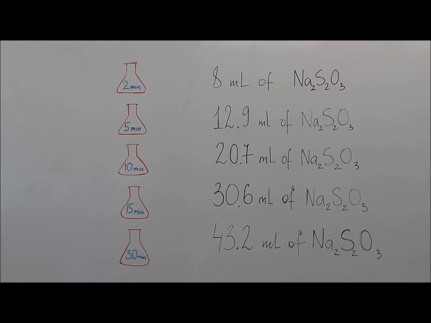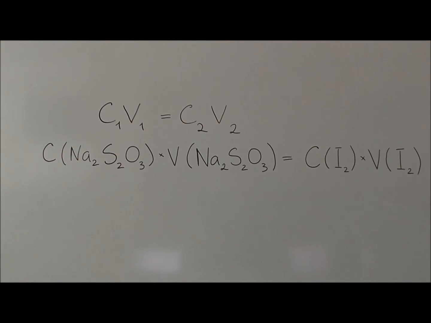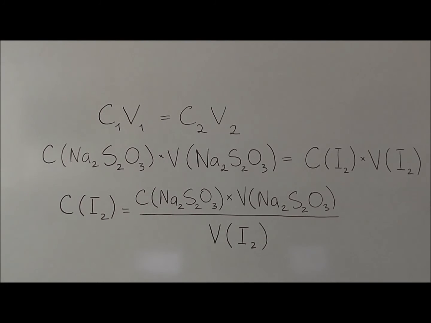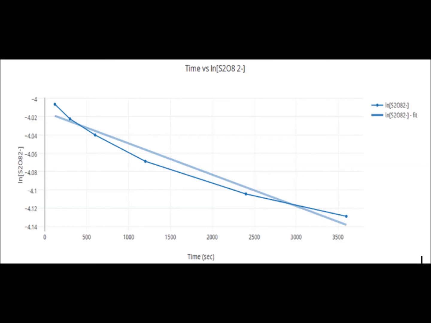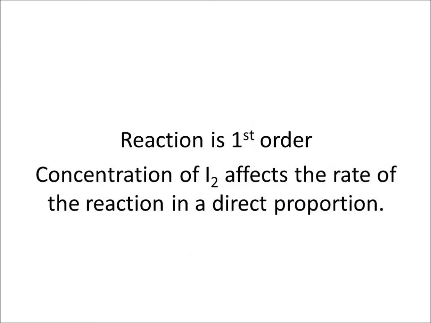Now that all the data has been gathered, using the concentration of I2, the concentration of persulfate can then be calculated. We can plot graphs of concentration against time to determine whether the reaction was 0, 1st or 2nd order. That will indicate the concentration of I2 and whether it has any effect on the reaction.